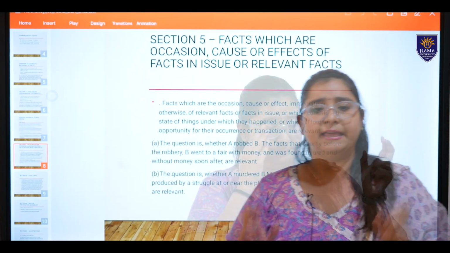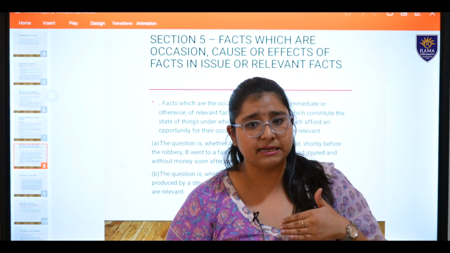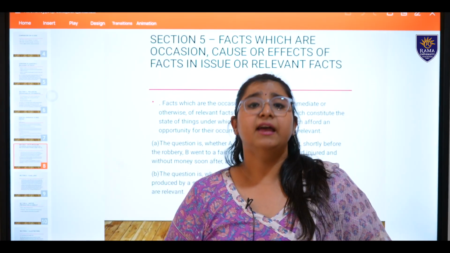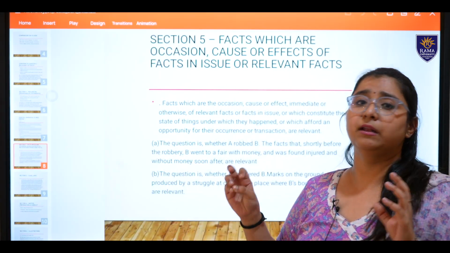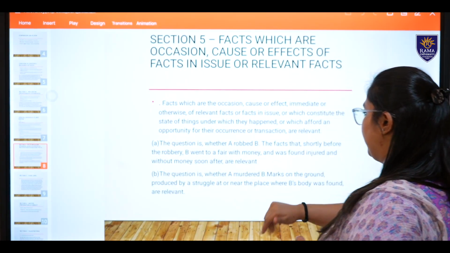As simple as that, any fact due to which any cause is done, any effect is done, any occasion has been made will all be relevant. Fine.